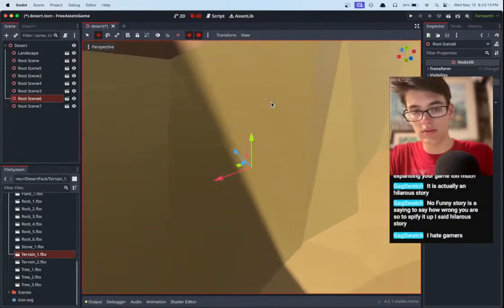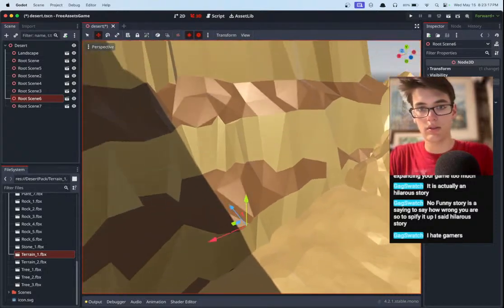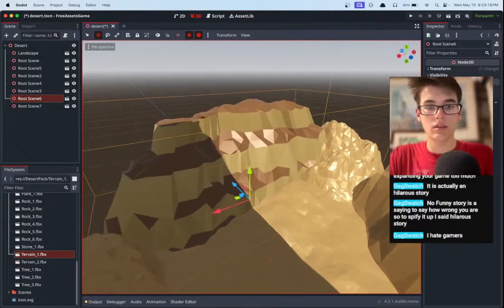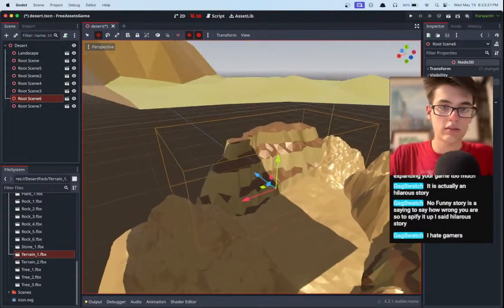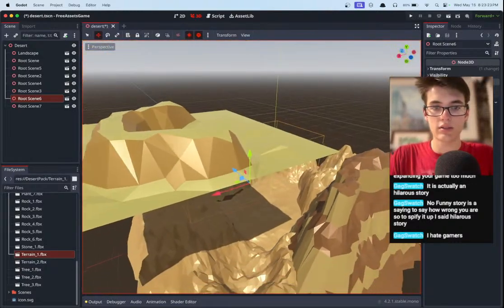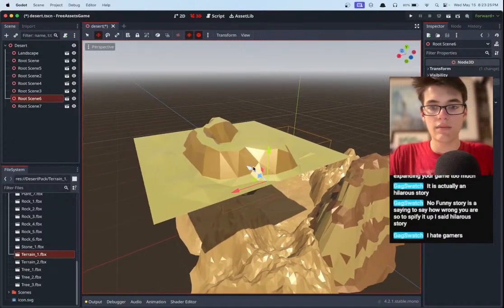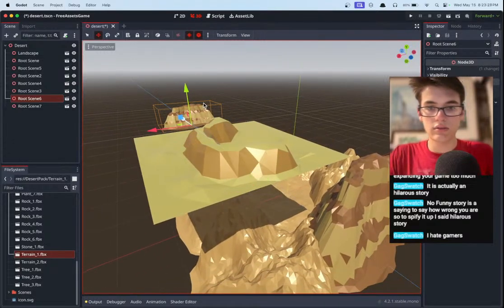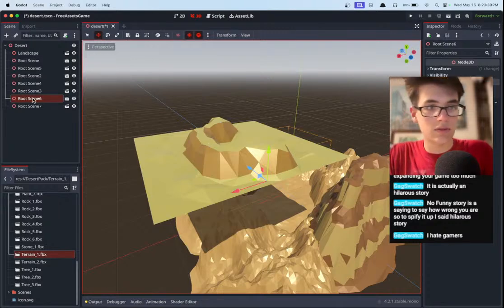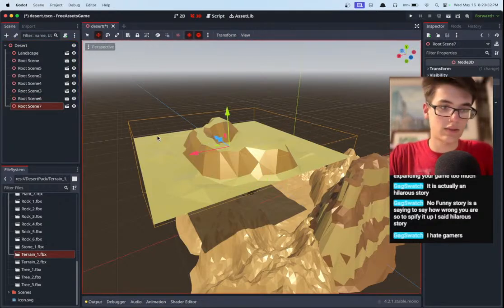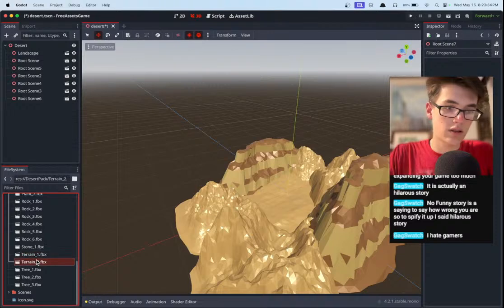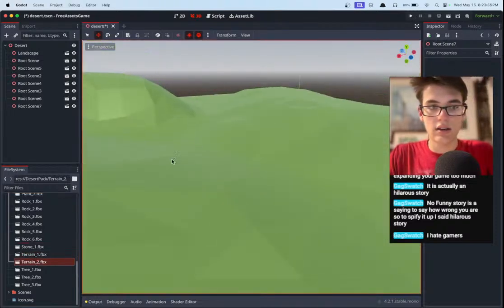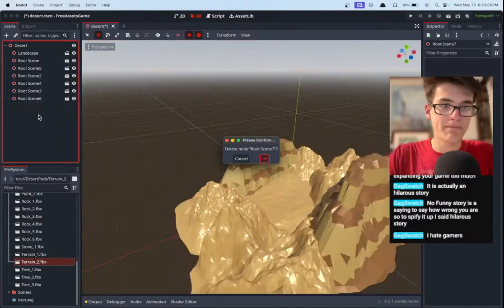No, stop. Well, this is, oh, it's above me. Okay. Yeah, I don't love this. I'm just gonna delete that. That doesn't look very good. Let's try terrain 2 just in case. It's green, so we don't like that.